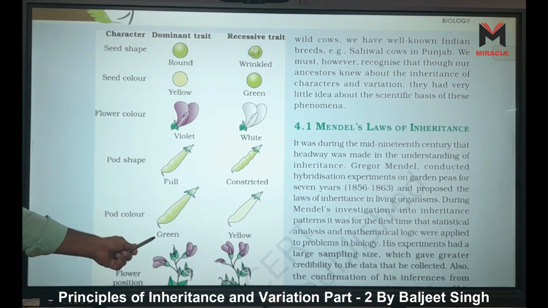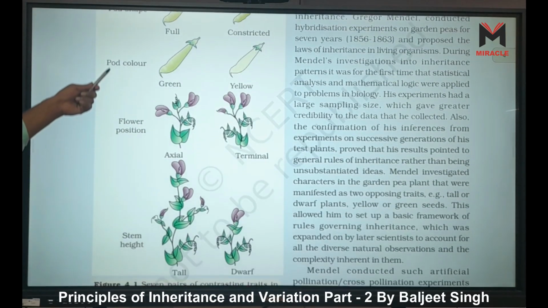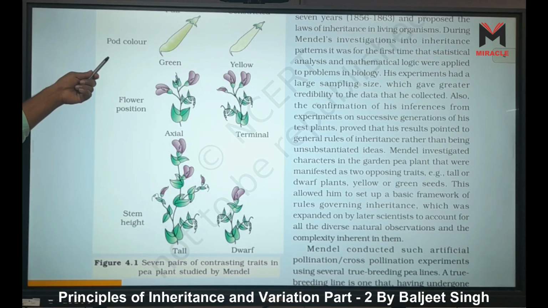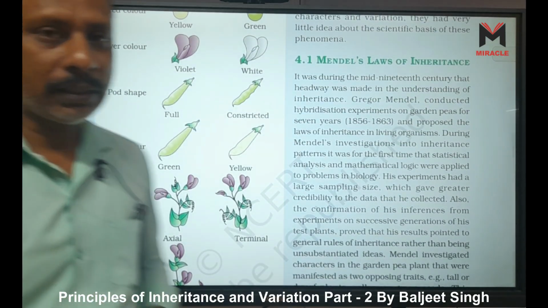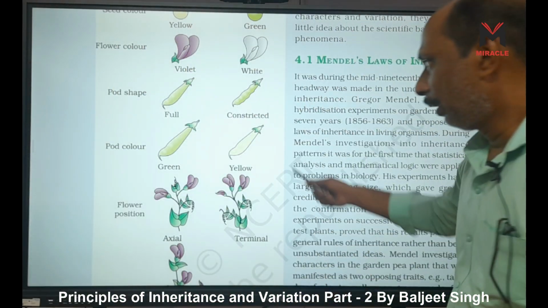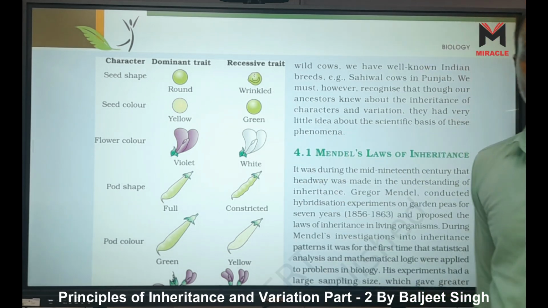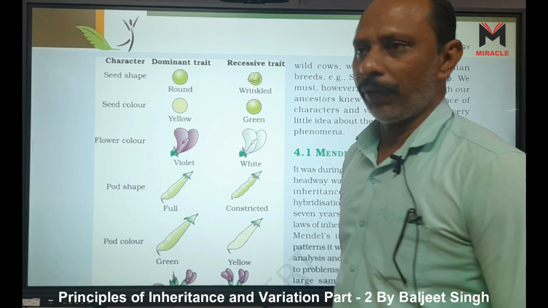Second point is Mendel's law of inheritance. Here a figure is given and you have to read it. Seven pairs of contrasting traits in pea plant studied by Mendel. Mendel studied these seven pairs of traits, a dominant trait and a recessive trait, that means they are alternatives. Seed shape, round and wrinkled.